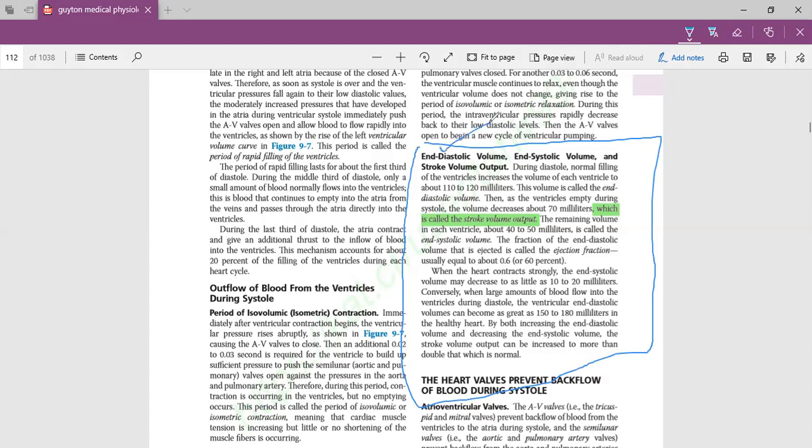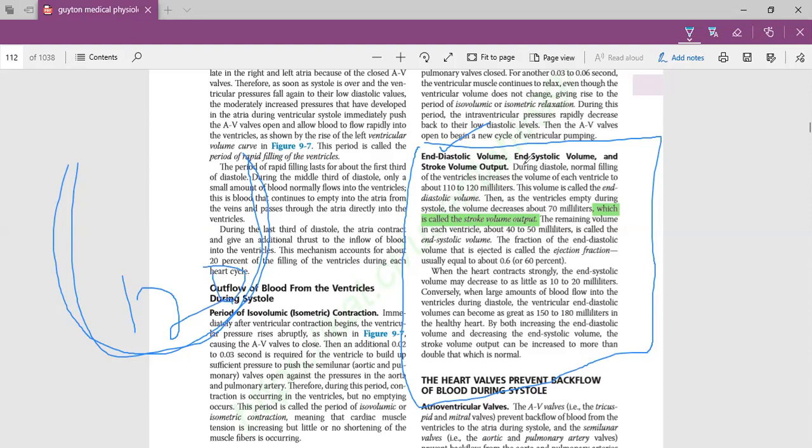And diastolic volume. As I already told you, diastole is the relaxing phase of the heart. So end diastolic volume is the volume at the end of the relaxation phase. So our heart is completely relaxed. So how much blood is in our heart in the relaxed state? 120 milliliter.